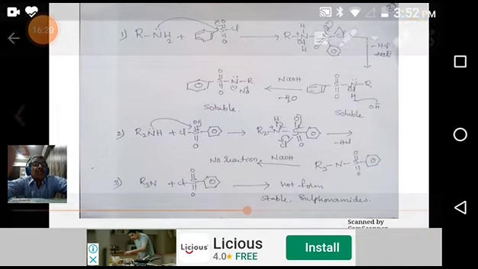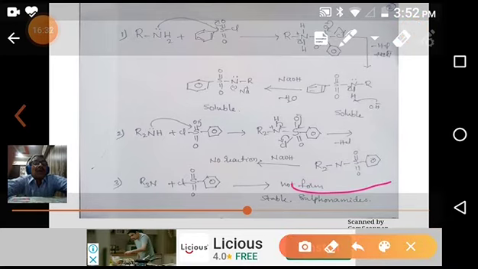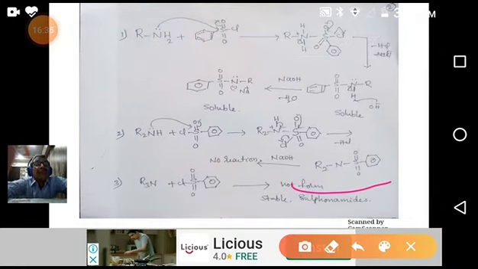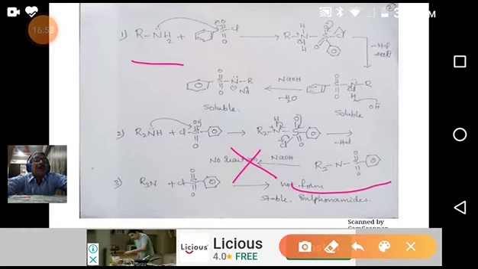You see this one. This is N,N-dialkyl sulfonamide. Because it lacks an N-hydrogen, this compound doesn't have any protic, acidic hydrogen. That's why it doesn't react with NaOH and doesn't dissolve in NaOH. So there is a difference. The primary amine derivative of sulfonamide dissolves in NaOH, whereas the secondary amine derivative doesn't. A tertiary amine doesn't react with benzene sulfonyl chloride.